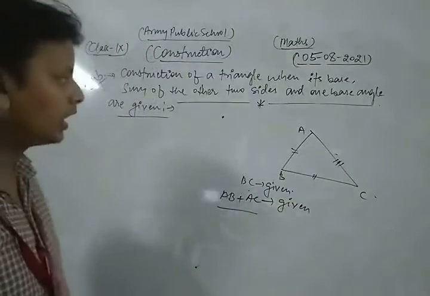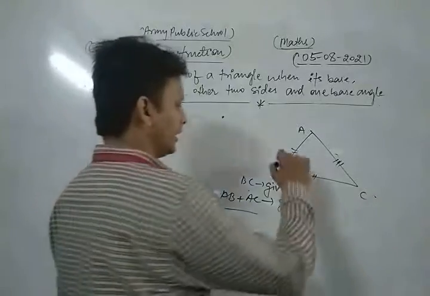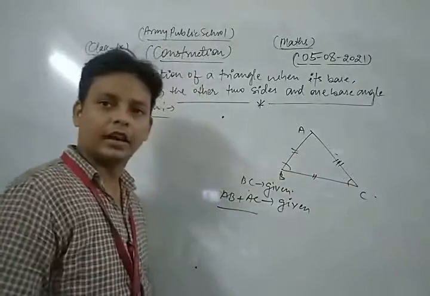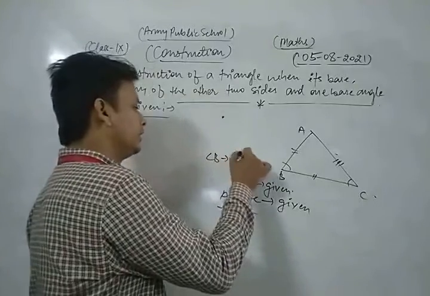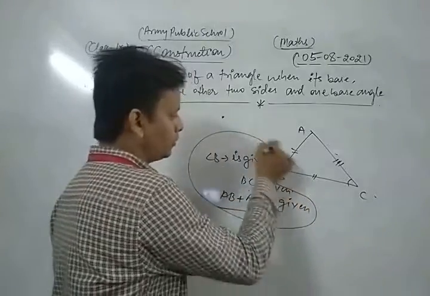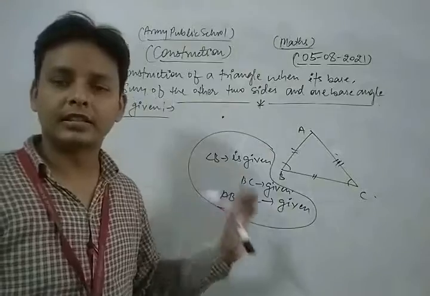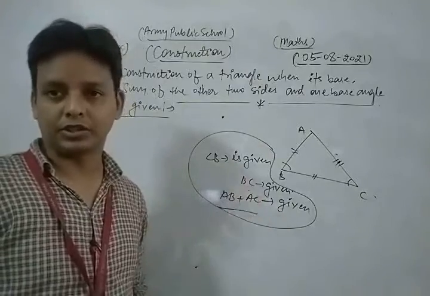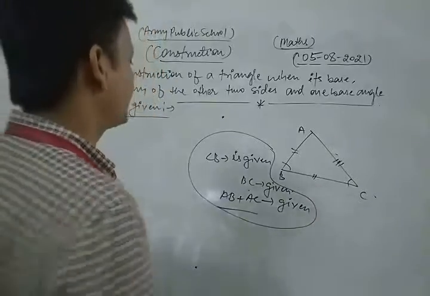Now, one base angle is also given. Suppose one base angle, either B or C, is given. Suppose that we take angle B is given. So these are the points which are given in that type of construction. So what is the process? Let's see, dear friends, how to construct that type of triangle.